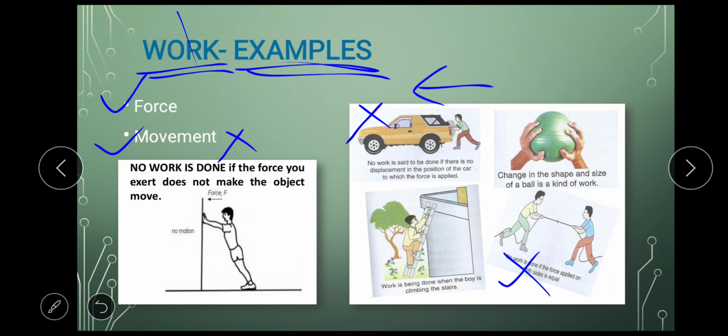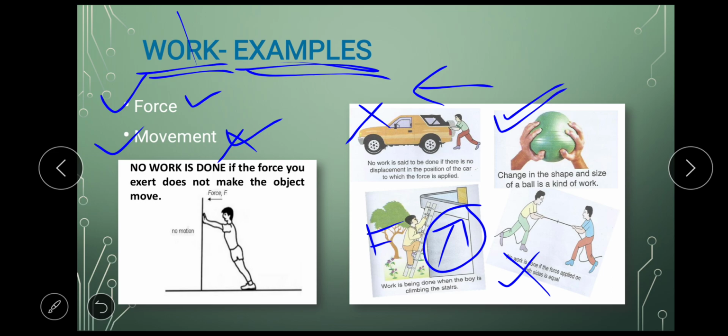So in the remaining two cases, work is done. How? In this case the child was moving in the upward direction and he was applying force. So there was force and there was movement also. If we apply force and an object goes into motion, or even ourselves, if we go in motion, that means we say that work is done. So there is motion here.